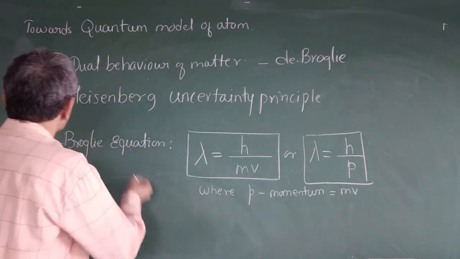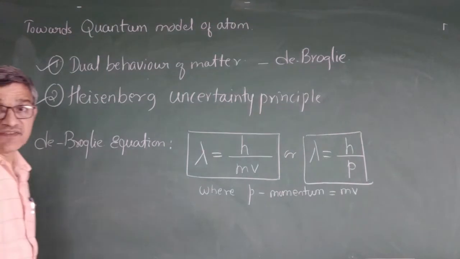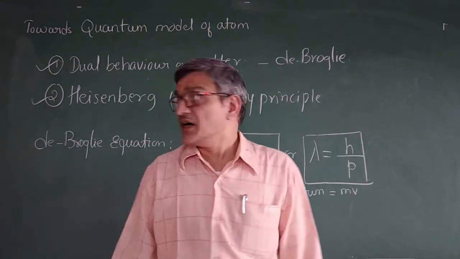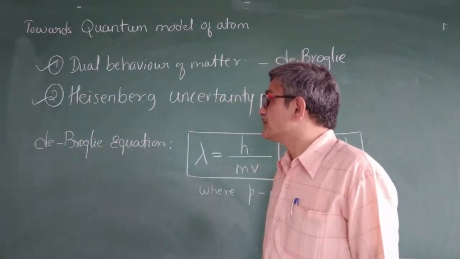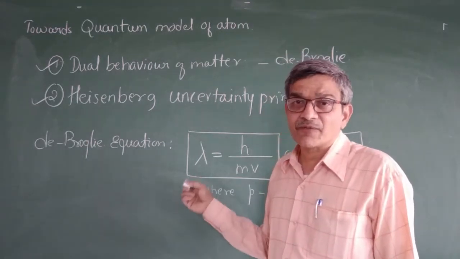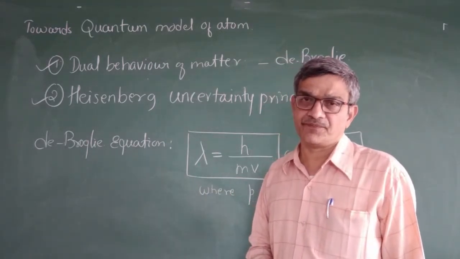Then the second one is the Heisenberg uncertainty principle. What does it tell? It is applicable for a microscopic object.